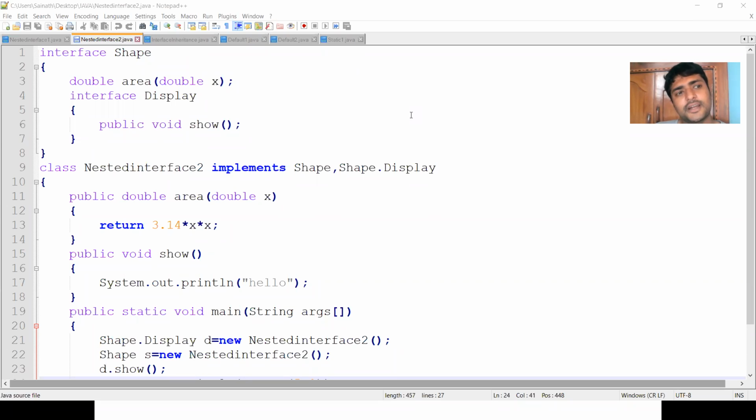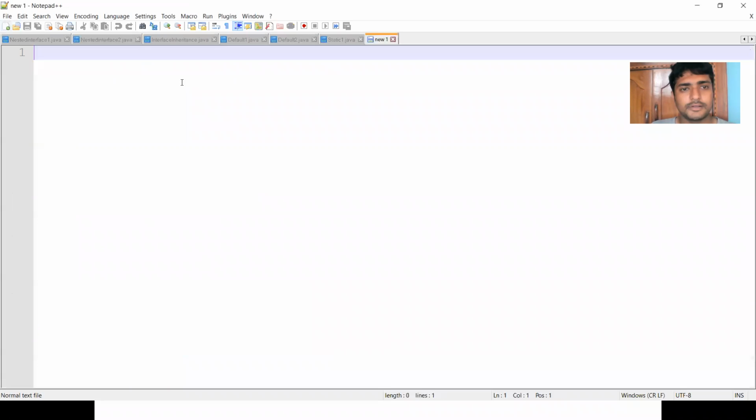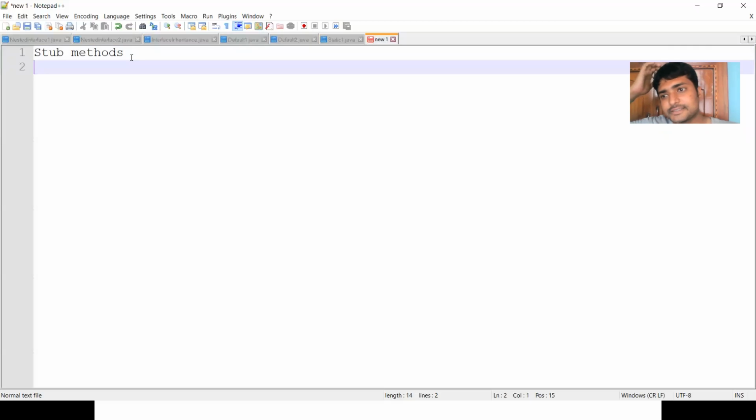So these are all about the nested interfaces. Then we have a small concept called stub methods. Let us see stub methods. Stub methods mean the methods which are not useful in the program. Those types of methods are known as stub methods.